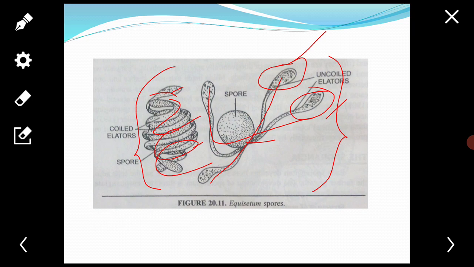The elaters uncoil in dry air and become entangled with those of other spores. This helps a large number of spores to fall and germinate at the same place.